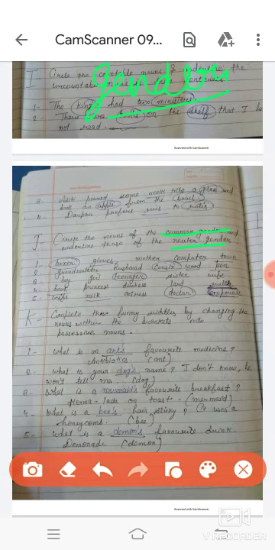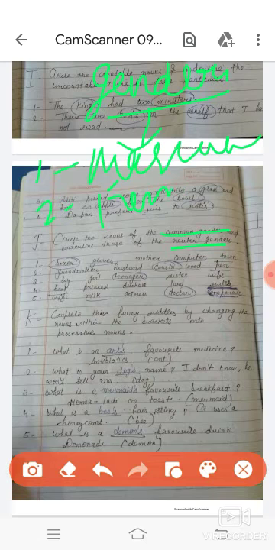Gender is a word by which we can categorize any noun into female or male. Gender can be divided into four kinds. First is masculine gender. Second is feminine gender. Third is common gender, about which we are going to discuss in this video. Fourth is neuter gender.